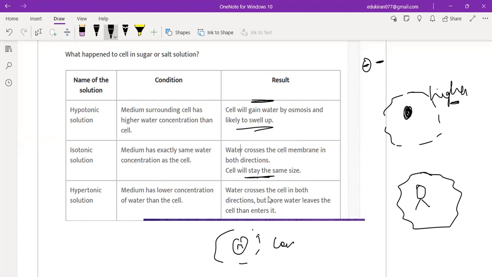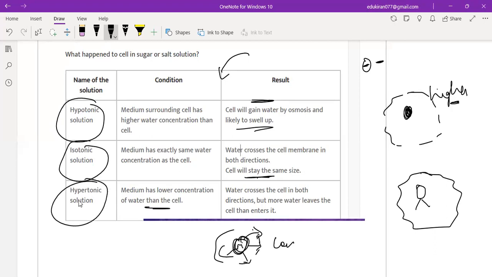For example, the water outside is less as well as the water inside you is less. So the medium has lower concentration of water than the cell. Water crosses the cell in both directions, but water leaves the cell more than it enters it. Clear? So automatically, whatever water is there in the cell, it will go outside. Because you know the transpiration and all that, right? So when water enters inside the cell, that is a hypotonic solution. When there is a neutral thing, it is isotonic. When water goes out of the cell, it is a hypertonic solution.